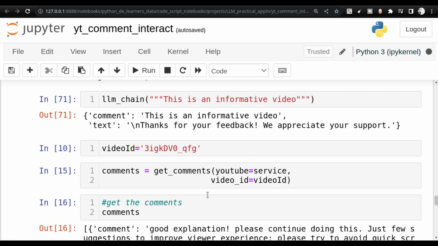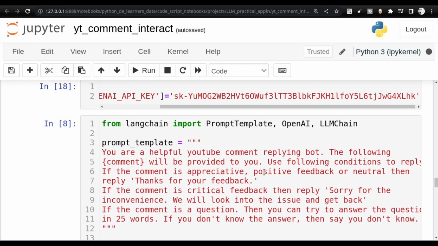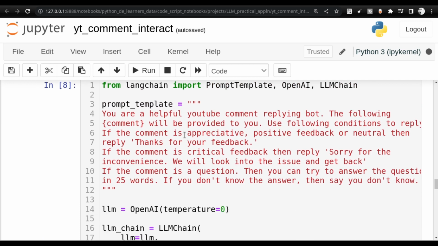You see the prompt that we are giving, right? Let us go up here. If I have to do this manually, for example, to check whether the comment is appreciative, positive or neutral, I have to do a lot of regular expression or Python logic coding in order to find out whether the comment is actually positive, appreciative or neutral. And forget about finding a question.